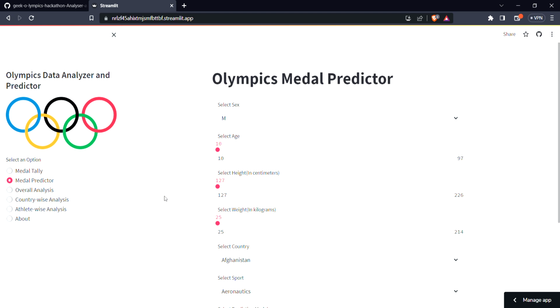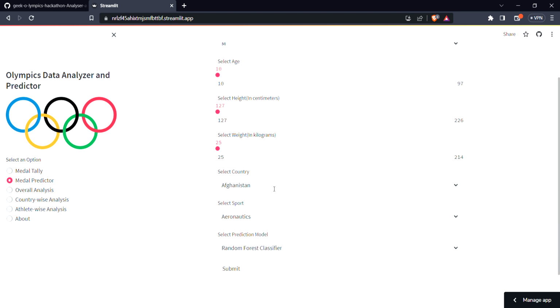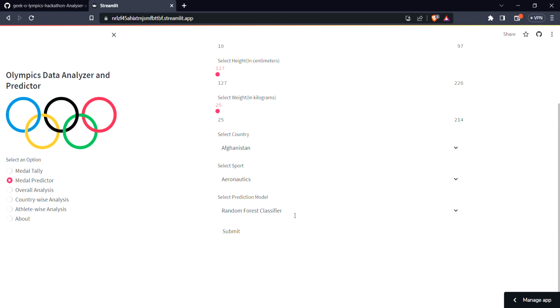The attributes that we have to pass to our predictor are the gender of the person, whether male or female, the age, the height, the weight, the country the athlete comes from, and the sport in which the athlete is going to participate in the Olympics. For our prediction part, we have used two machine learning models and a neural network.